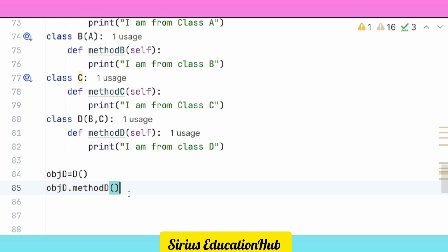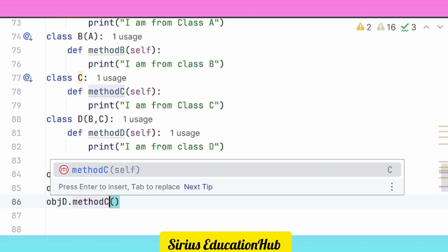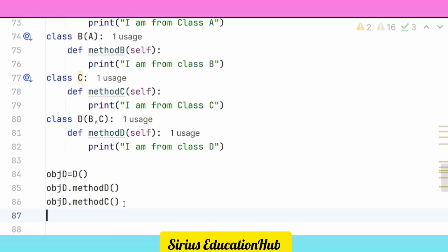I will call to object D, object C also, method C. You can also call method B of class B.